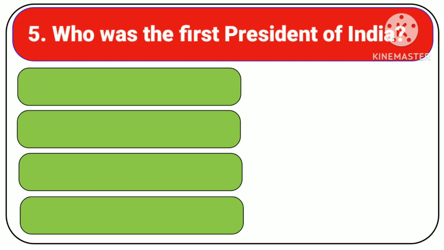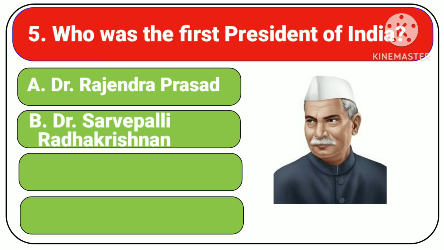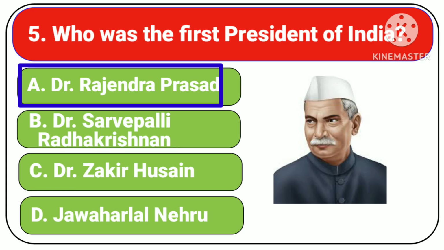Who was the first president of India? Options: A. Dr. Rajendra Prasad, B. Dr. Sarvepalli Radhakrishnan, C. Dr. Zakir Hussain, D. Jawaharlal Nehru. Correct answer is Dr. Rajendra Prasad.